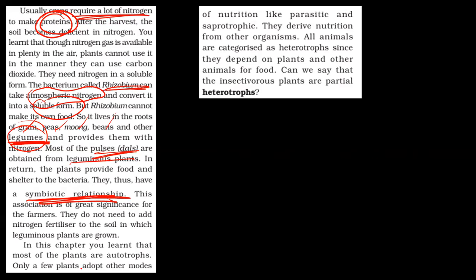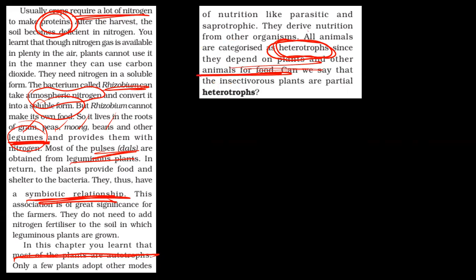So in this chapter, what we have covered is that most of the plants are autotrophs, because we saw certain plants were saprophytic, insectivorous, etc. Only a few plants become parasitic. They need nutrition from other organisms. Now, all animals are heterotrophs. All animals depend on plants and other animals for food.